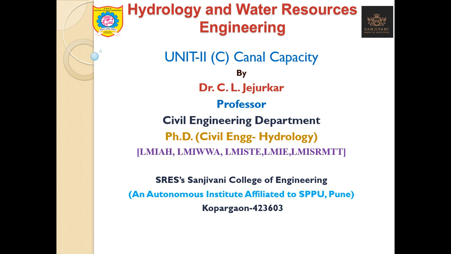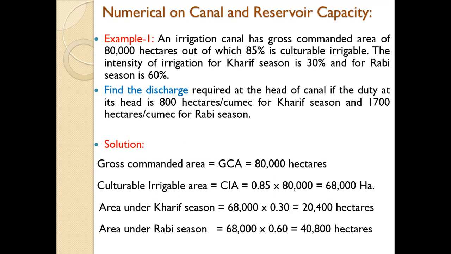Well friends, after studying various technical terms like gross commanded area, cultivable commanded area, cultivable cultivated area, intensity of irrigation, duty, delta, we shall start discussing regarding determination of desired discharge or canal capacity with the help of various numericals. So example number 1 is an irrigation canal has gross commanded area of 80,000 hectares, out of which 80% is